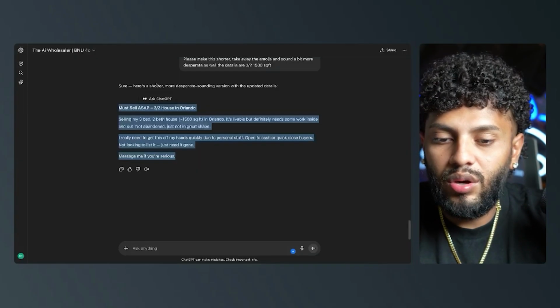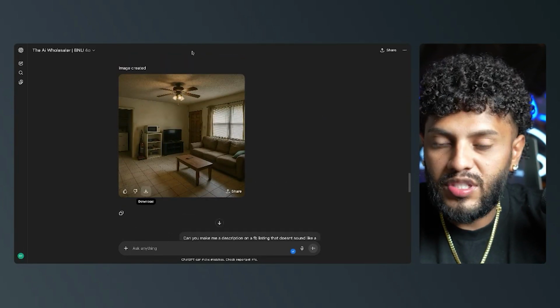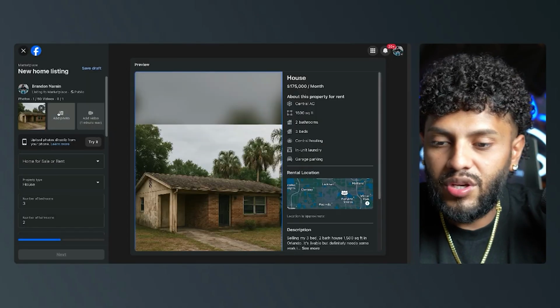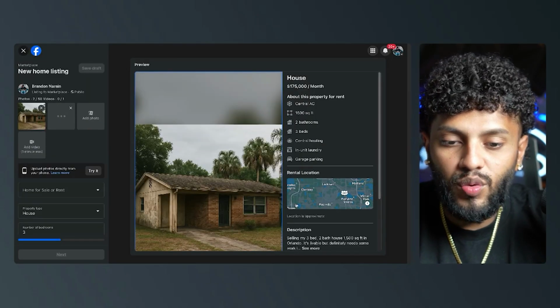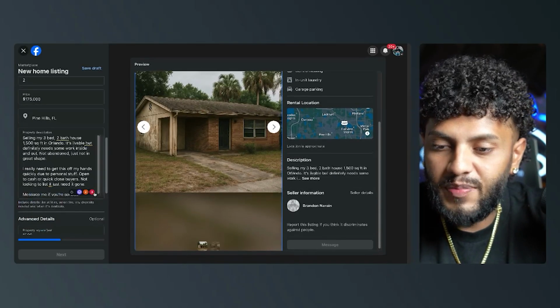I'm gonna go ahead and download the other picture as well, just so it can give them a better perspective. Okay, I'm gonna download that picture. I'm gonna upload that picture as well. If you want to upload more pictures, you can, but sometimes it'll work with just one picture, especially if you got it priced right.